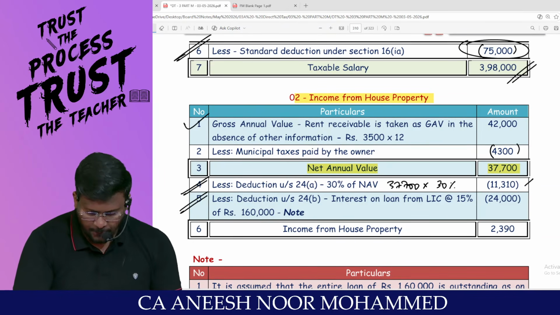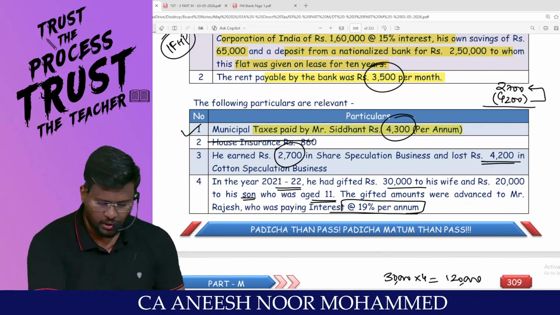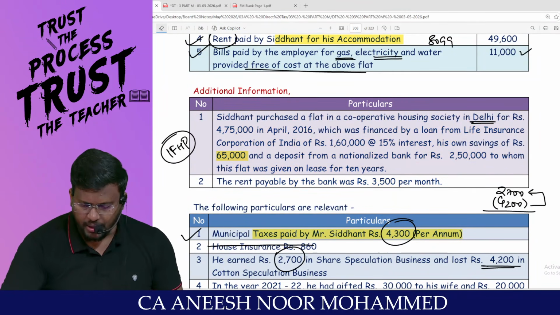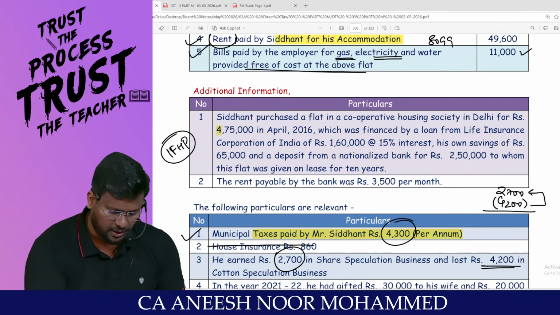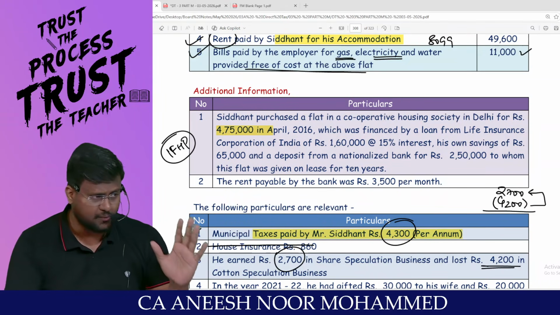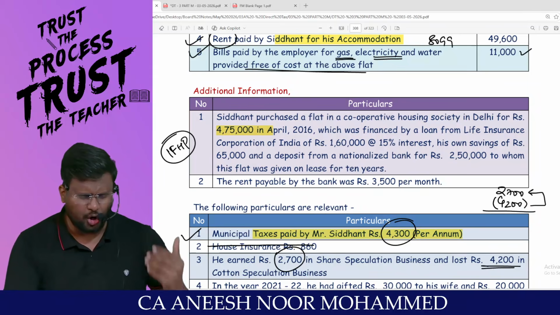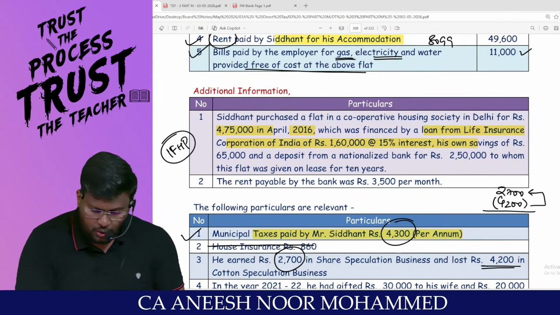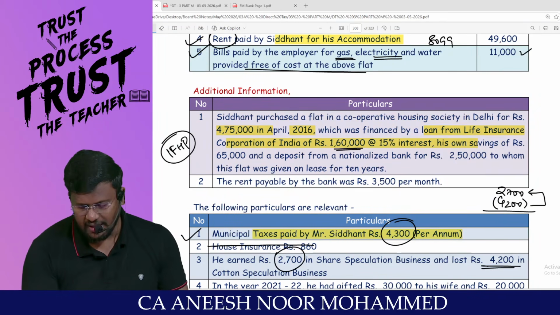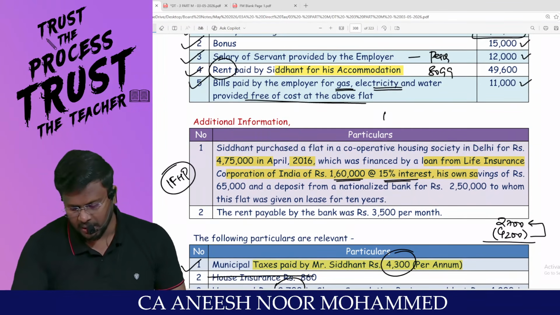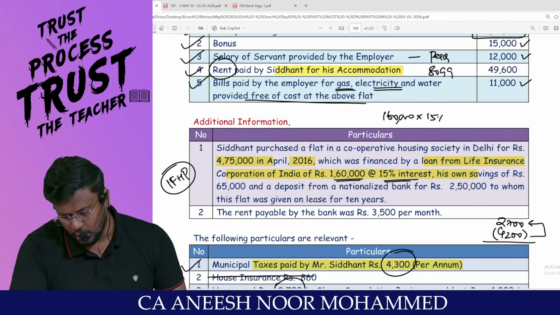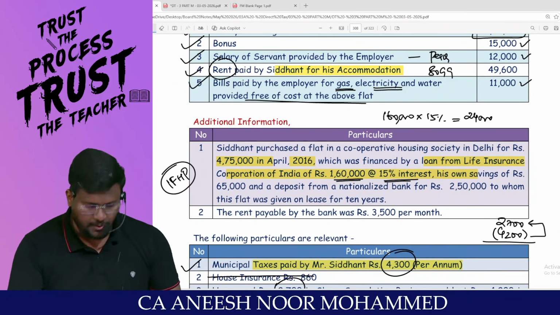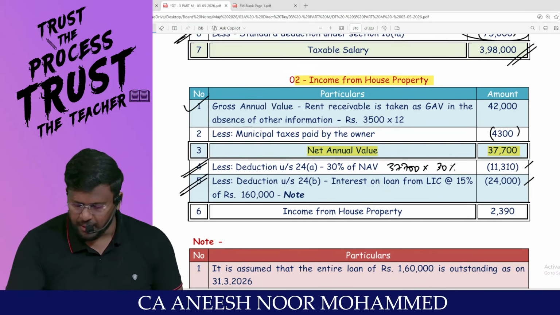Coming to interest on borrowed capital, they have given it in the question. I have to read the adjustment. Siddharth purchased a flat in a Cooperative Housing Society in Delhi for 4,75,000. The total cost of that flat is 4,75,000. It was purchased very long back in April 2016, financed by a loan from Life Insurance Corporation of India. How much? 1,60,000 at the rate of 15% interest. So 1,60,000 into 15% comes to 24,000, the interest on borrowed capital. So that 24,000 can be claimed as deduction.